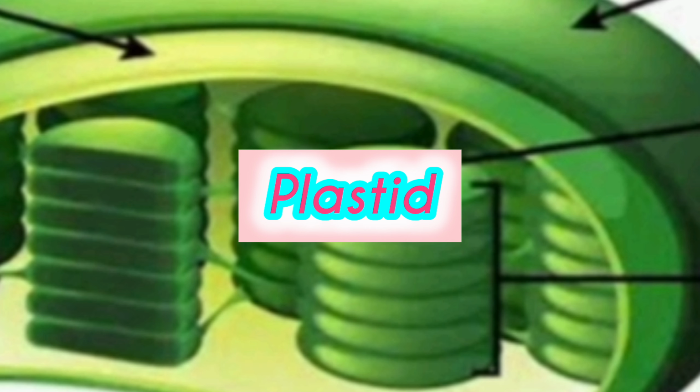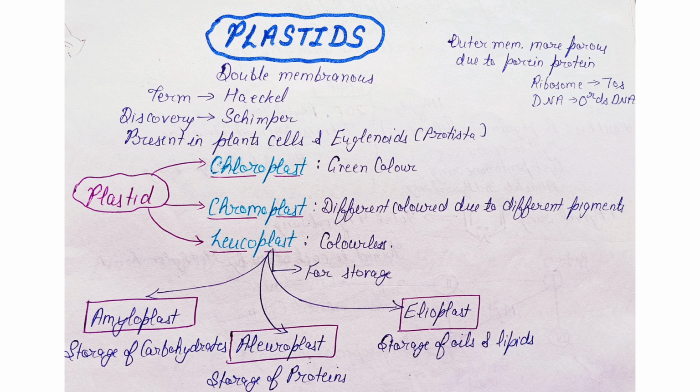Next organelle is plastid. Plastid is a double membranous cell organelle just like mitochondria. Term plastid is given by Haeckel and discovery is done by Schimper. Plastid is present only in plant cells and euglenoids. It is absent in animal cell. There are three categories of plastids known.